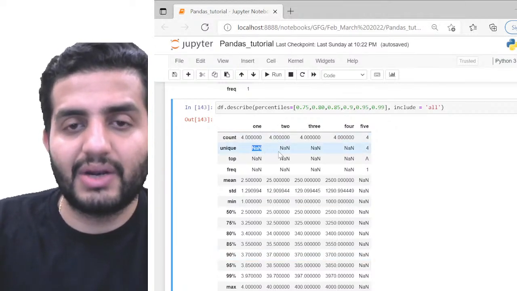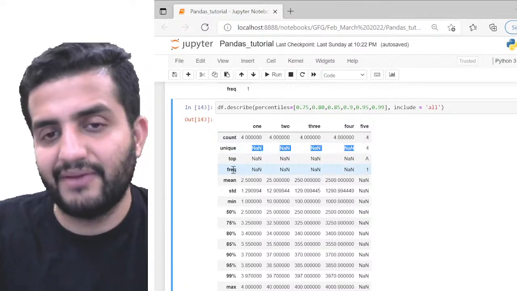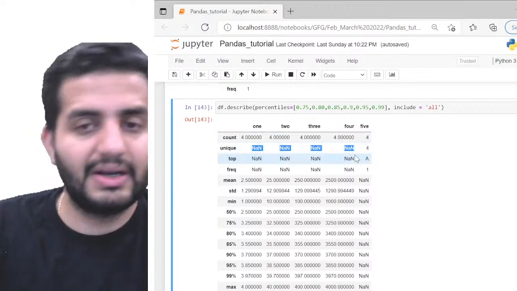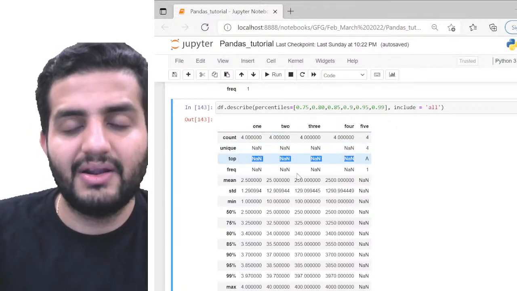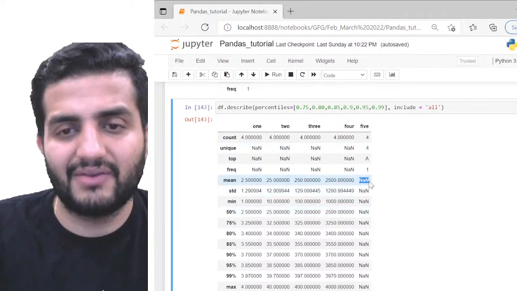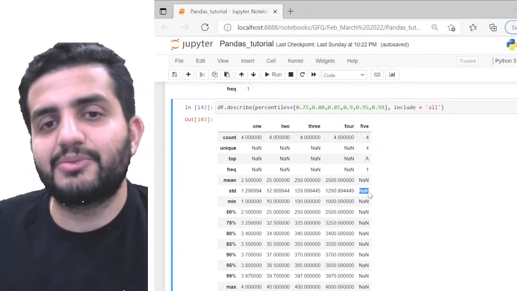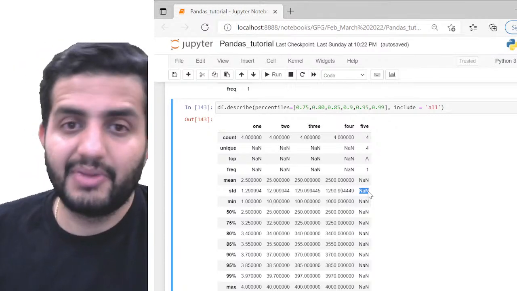I cannot calculate 1, 2, 3 and 4 for these columns, unique, top and frequency, because by default in the code logic it's only for categorical data. So it'll give you NaN value here, and likewise I cannot have the standard deviation and minimum and all that for my categorical data. So that's why everything here will be NaN. So that's pretty much what describe does.